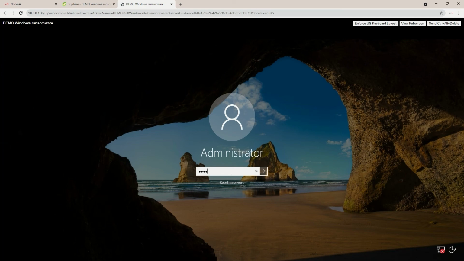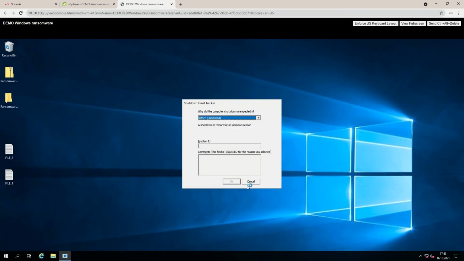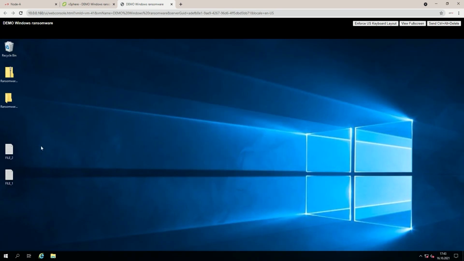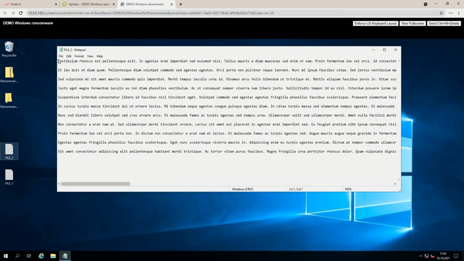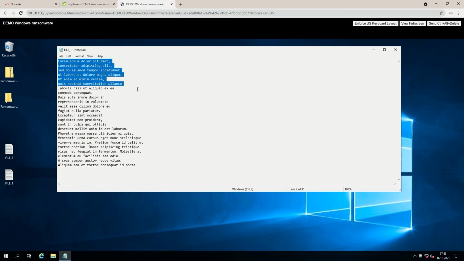After we're done putting in our password, we'll find that the system has returned back to normal. All our files are once again accessible and no data has been damaged or lost. Now we don't have to worry about any ransom demands and we can continue running our business as though the ransomware attack never happened.